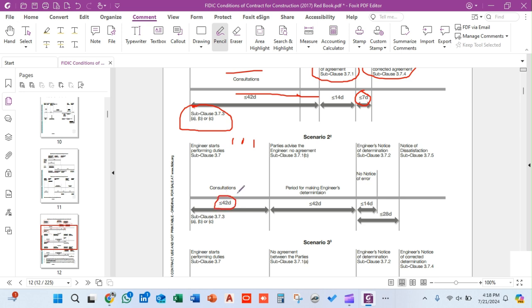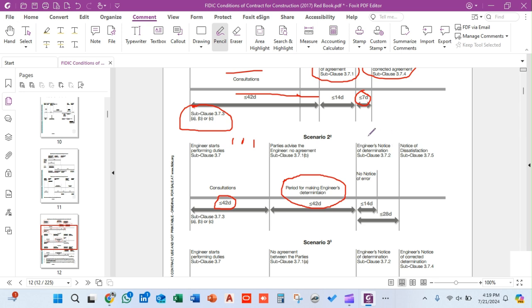So the parties will advise the engineer of no agreement. Not the engineer, but the parties will advise the engineer to make the engineer determination, what he wants to say about the matter. He has the history of the project and all the detail. So he has been allowed by the parties to determine the matter and issue his consent. So within 42 days, or less than 42 days, the engineer will issue a determination, and his decision will be submitted to both the client and the contractor.